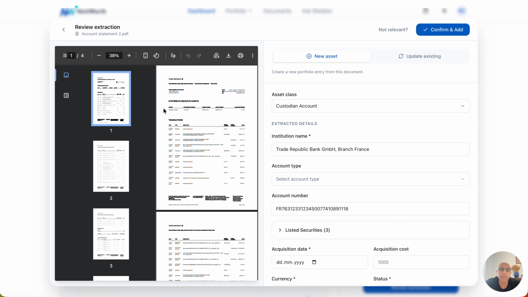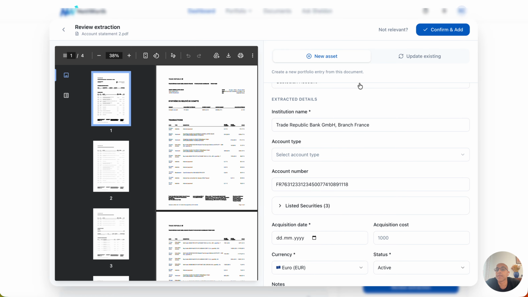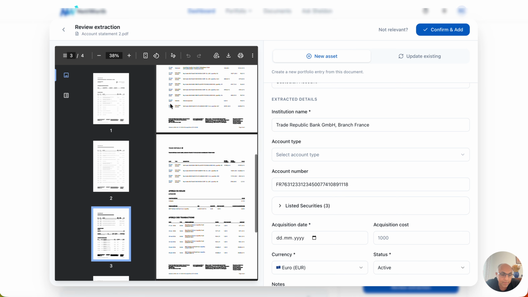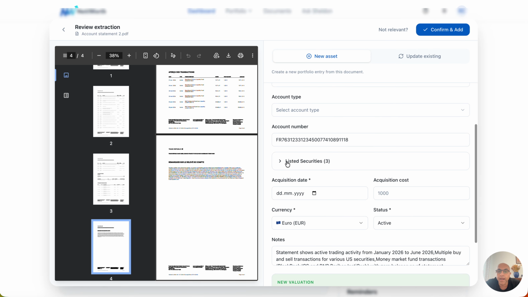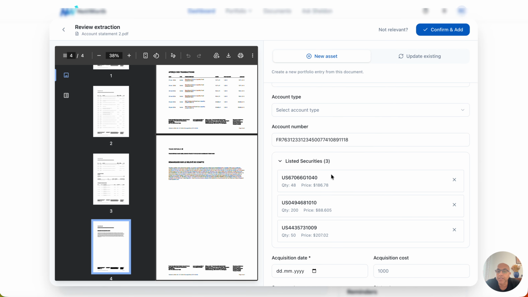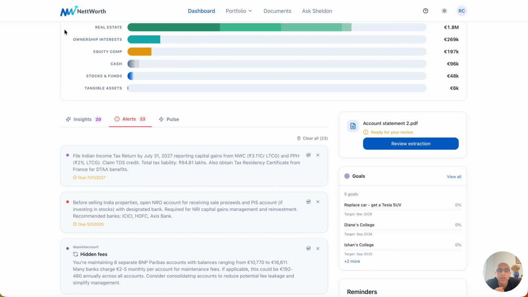What you see here is a brokerage statement. It creates the asset, or if it is an existing asset, it even updates an existing portfolio, for example. And here what it's done is it's looked at this multi-page document and it has surmised that in the end, the three positions that you still have are these, and it basically extracts that and it saves that for you. So in this world that we are trying to build, you don't have to worry about having to keep your data up to date. Just forwarding the documents would do it.